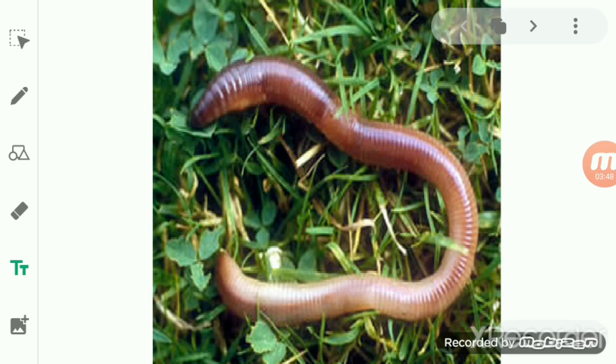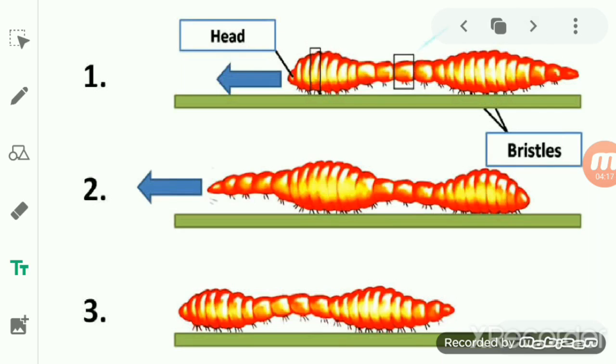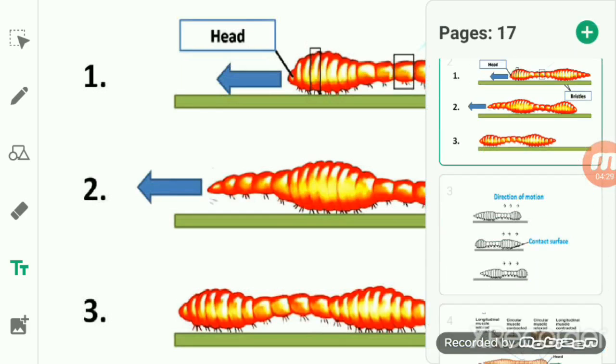So we can say that the earthworm's body mainly consists of compartments, or segments, which are joined together and filled with liquid. The segments of the earthworm's body are short as well as fat. The earthworm's body has two types of muscles in it.